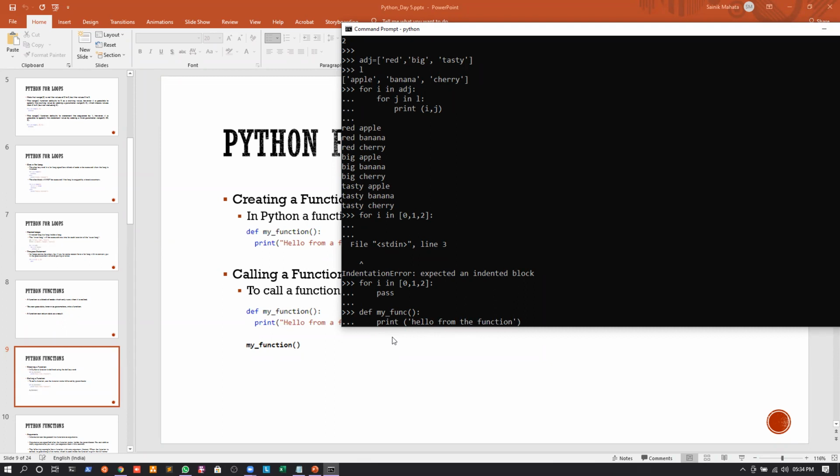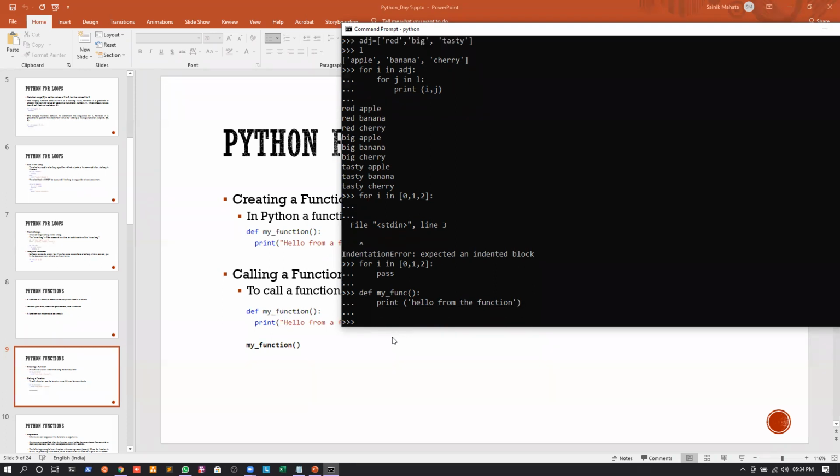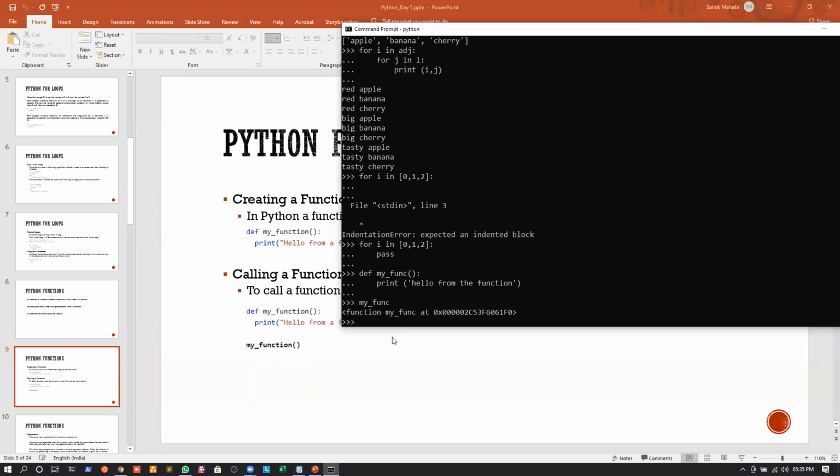Okay. Now after defining this, if I press enter, and if I face no errors, it means the function called my function has been defined, and the scope of it has been defined, and the statements that will be executed whenever we call the function have been defined. Now, if I just write my function like this, you can see it is a function. So we can know that my function is nothing but a function.